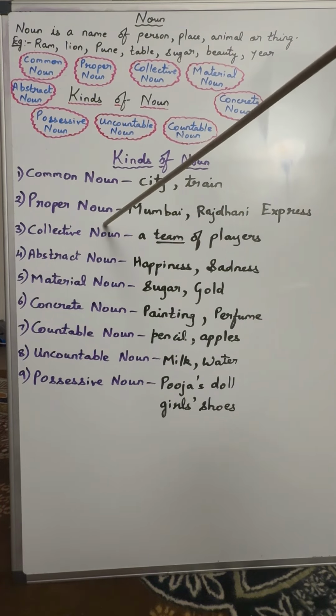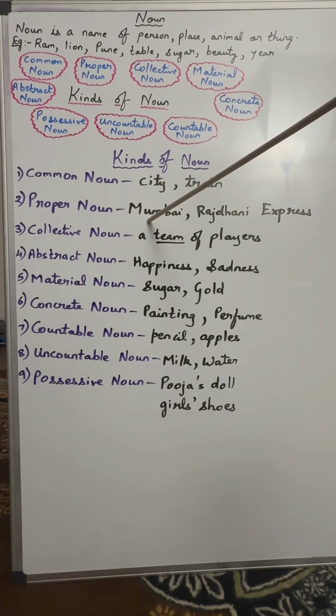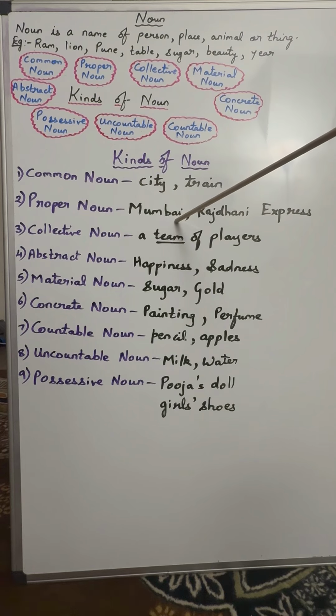Next one is proper noun. Proper noun refers to the name of person, place, animal, or thing in particular. For example, Mumbai. Mumbai is the name of a city, one city. That's why Mumbai is an example of proper noun. Rajdhani Express is the name of one particular train. That's why Rajdhani Express is an example of proper noun.